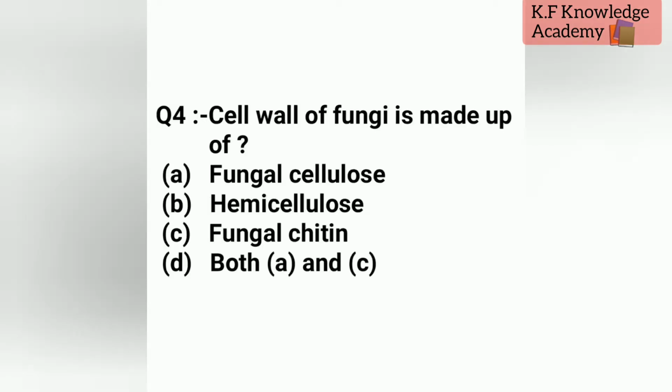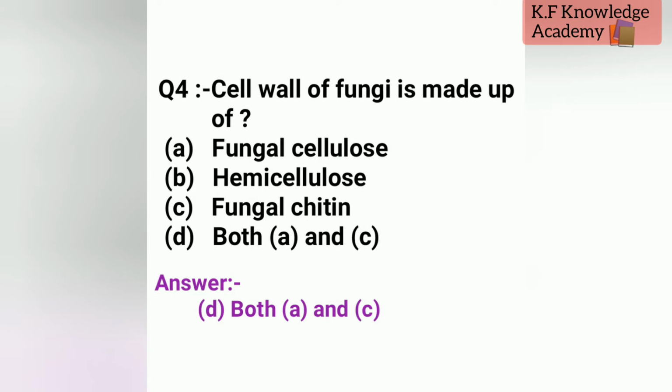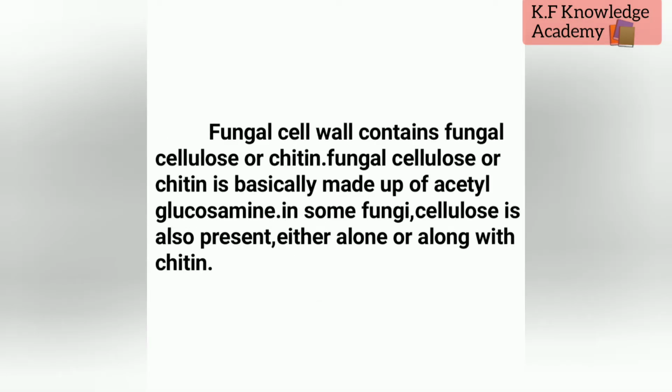Let's see question number 4, that is, the cell wall of fungi is made up of. The options are A, fungal cellulose, B, hemicellulose, C, fungal chitin, D, both A and C. The correct option is D, that is both A and C. Explanation: fungal cell walls contain fungal cellulose or chitin. Fungal chitin is basically made up of N-acetyl glucosamine.